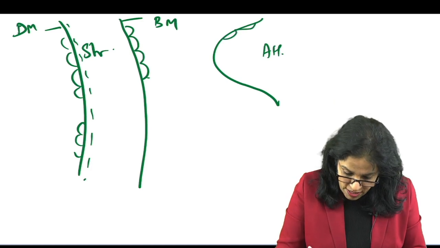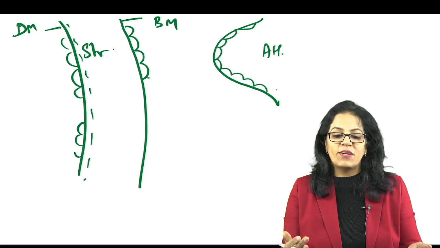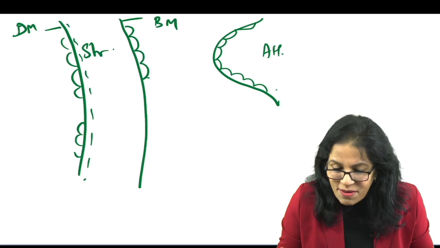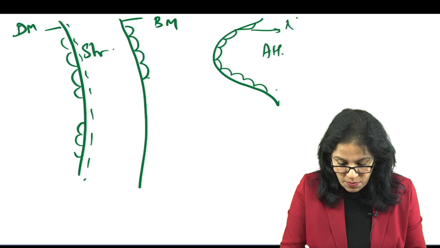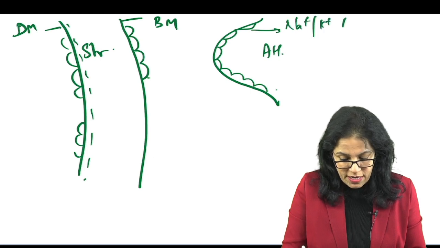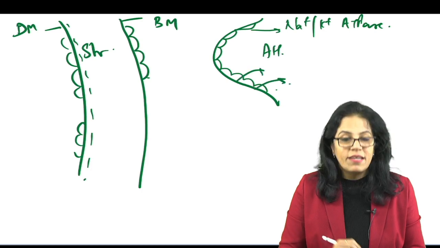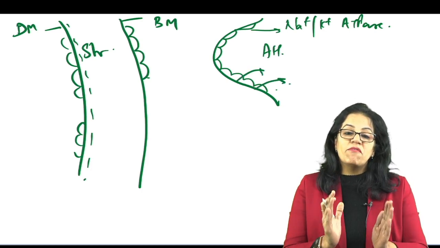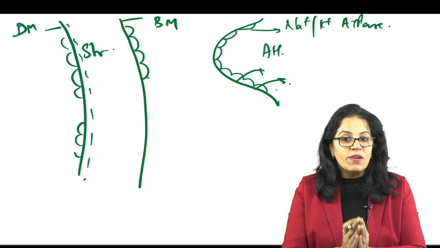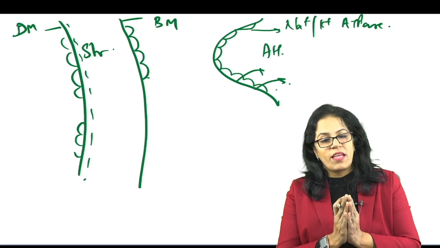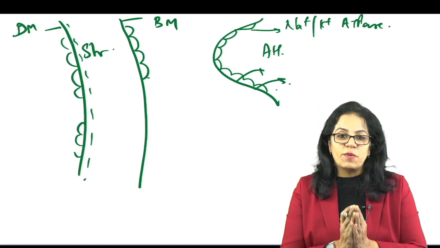So, what is the endothelium doing? Endothelium is not only acting as a barrier. We call it barrier function, but it is also the pump function. What is the pump function? We have the sodium potassium ATPase pump, which is continuously pumping the water back into the aqueous. Okay, so the answer is: pump function and barrier function of endothelium cells help to maintain the cornea in a dehydrated state. All of you, please revise what are the factors responsible for maintaining the transparency of the cornea.